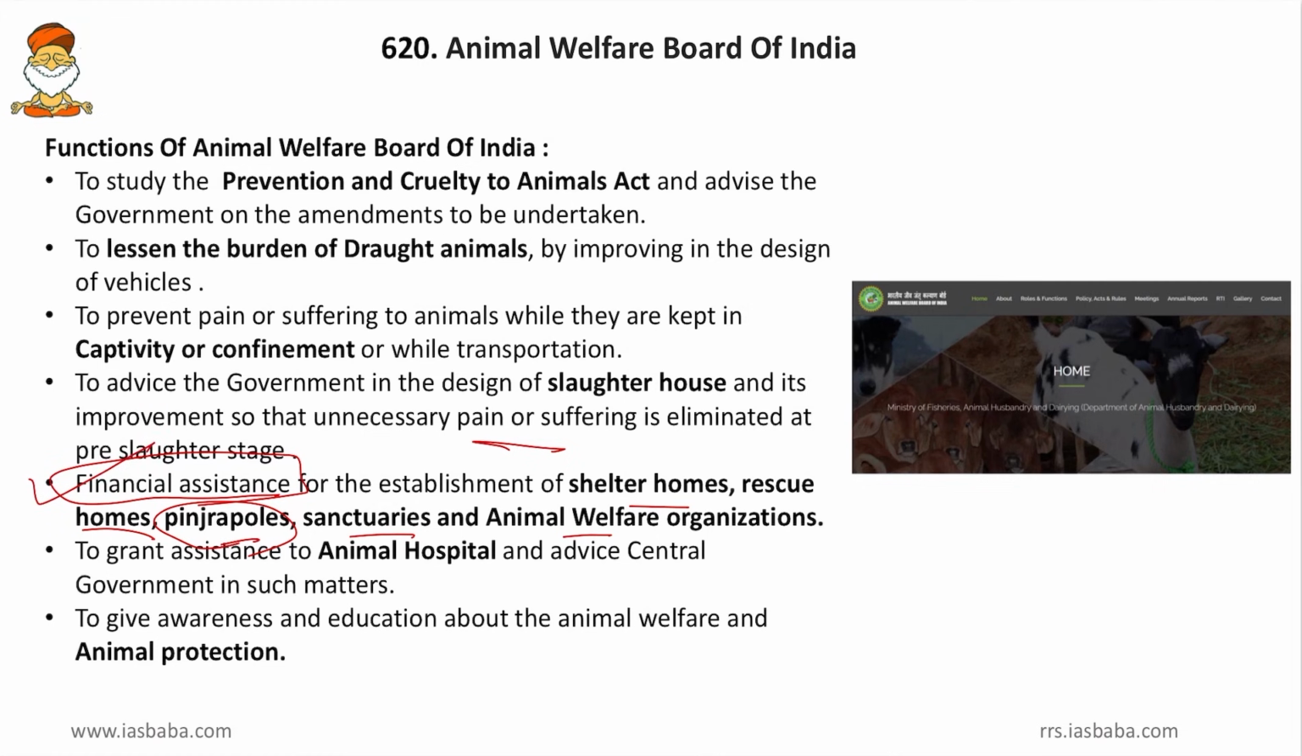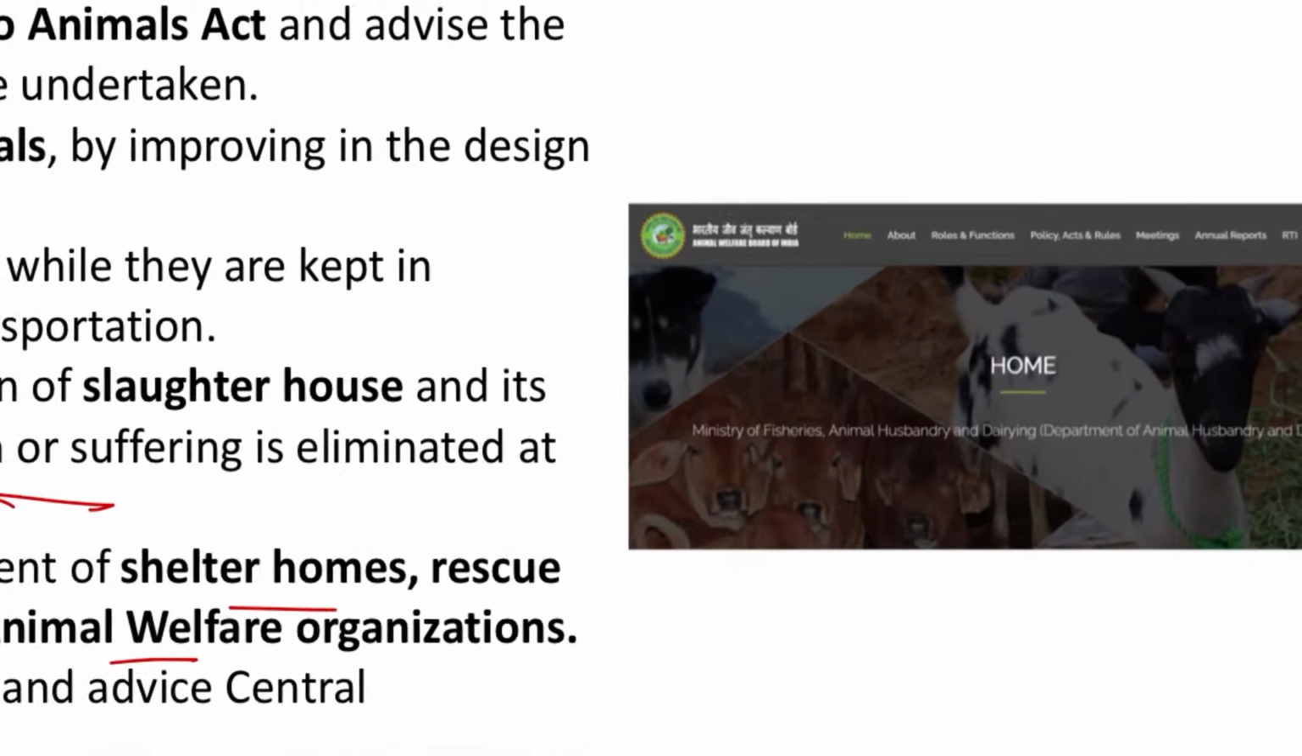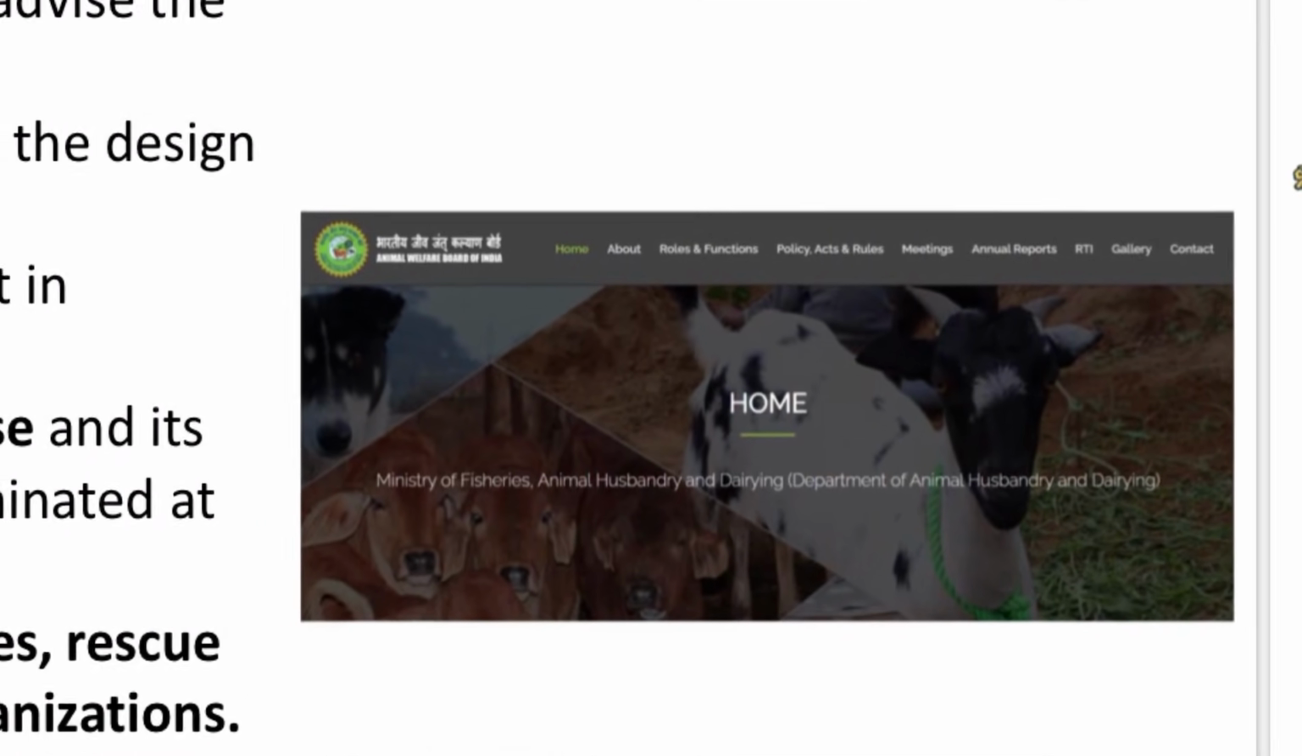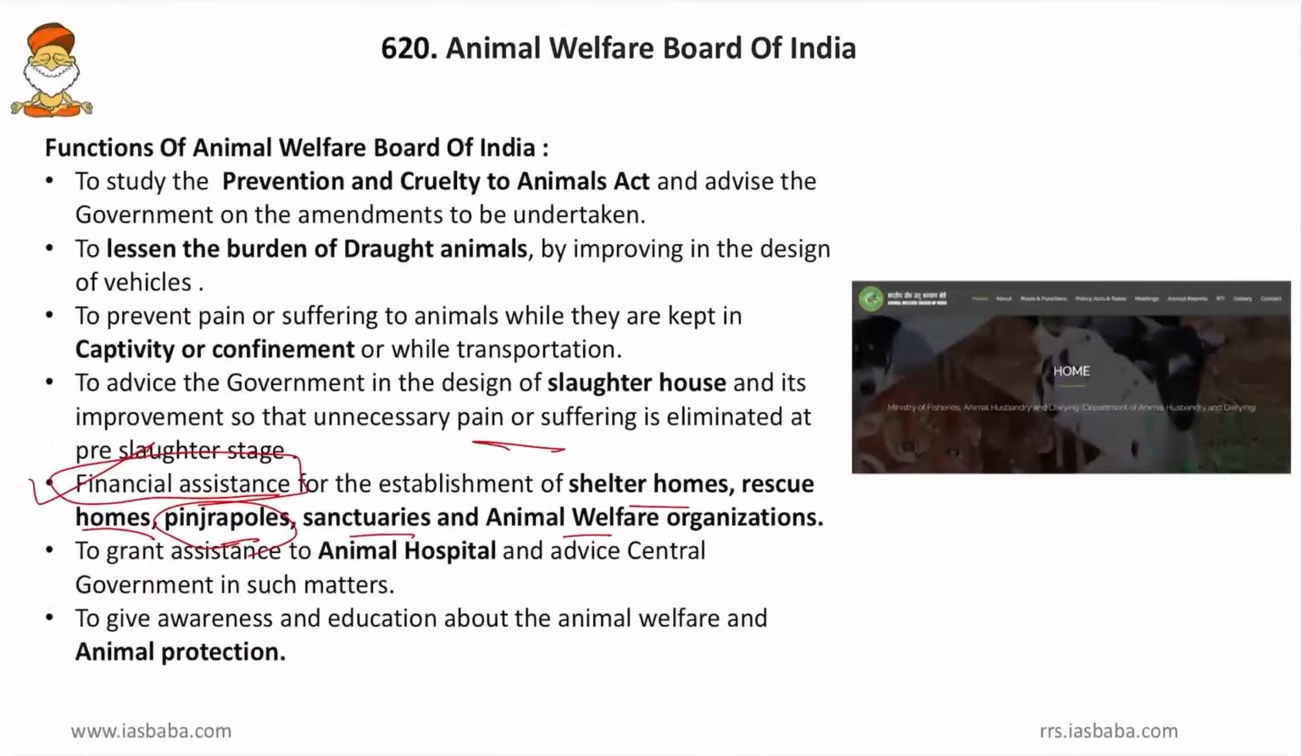Then to grant assistance to animal hospitals and advise the central government in such matters. So in almost all the veterinary departments, it will have a say. This is also a function of the Animal Welfare Board of India. Then to give awareness and education about animal welfare and animal protection. So ultimately creation of awareness is also a function of the board. So these are some of the functions and powers of the Animal Welfare Board of India, and here we can see the website of the board. So go to the websites of all the bodies and check for additional information if you have time.